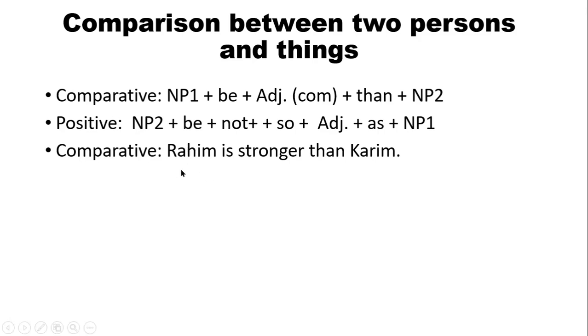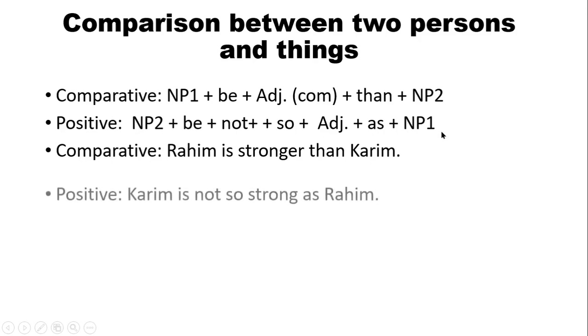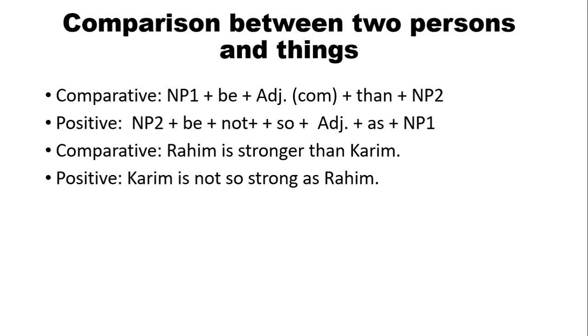Karim and be verb is, Karim is not so. The adjective is strong, for stronger. So we will say Karim is not so strong as Rahim, as Rahim is NP1 here. So the correct answer is Karim is not so strong as Rahim.